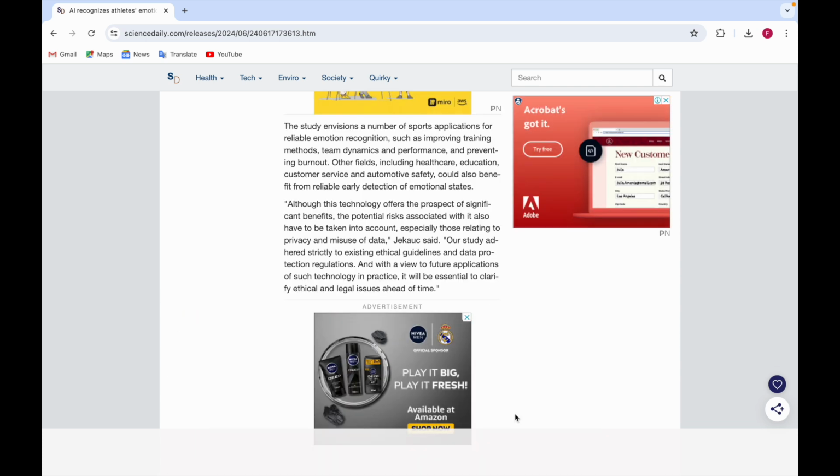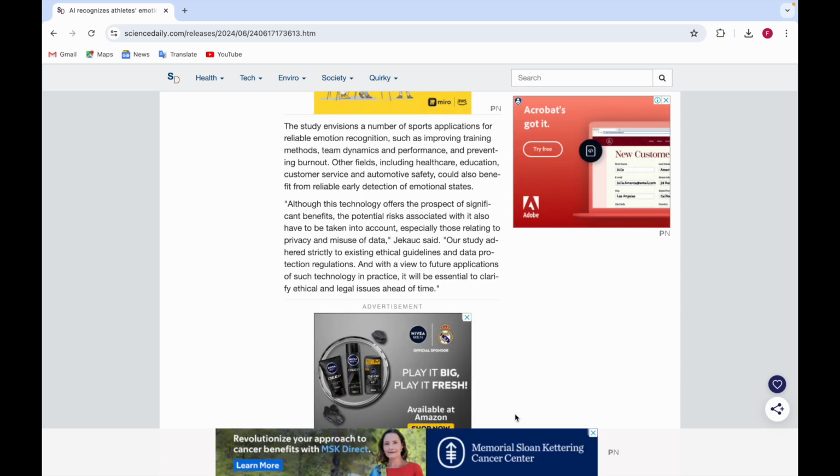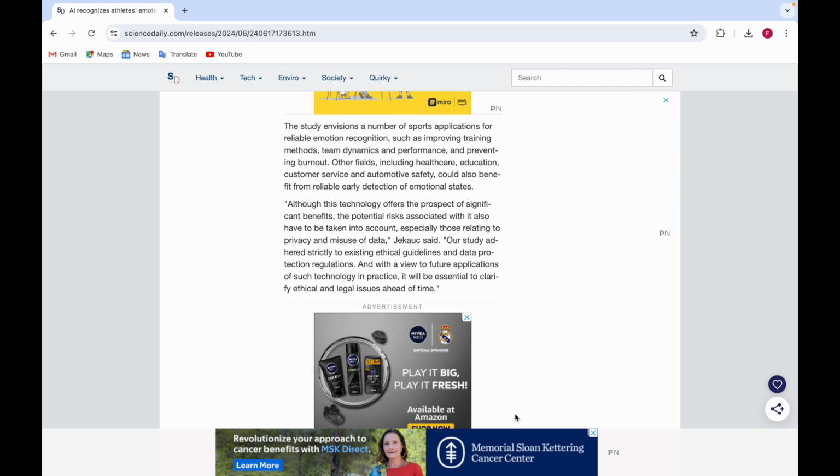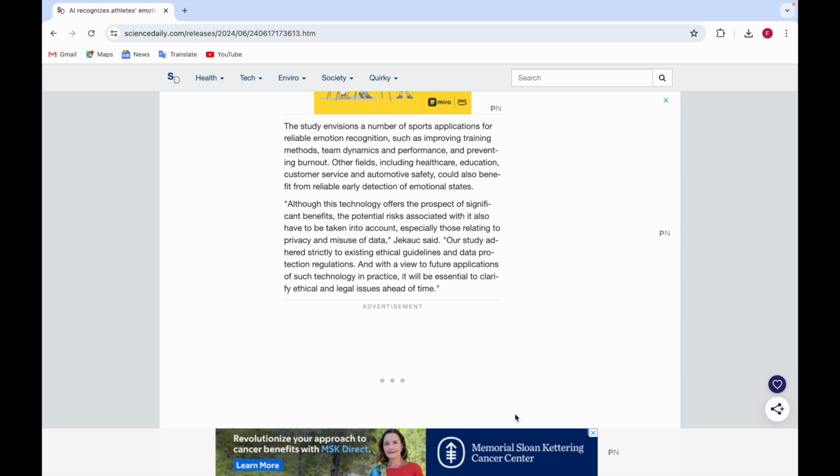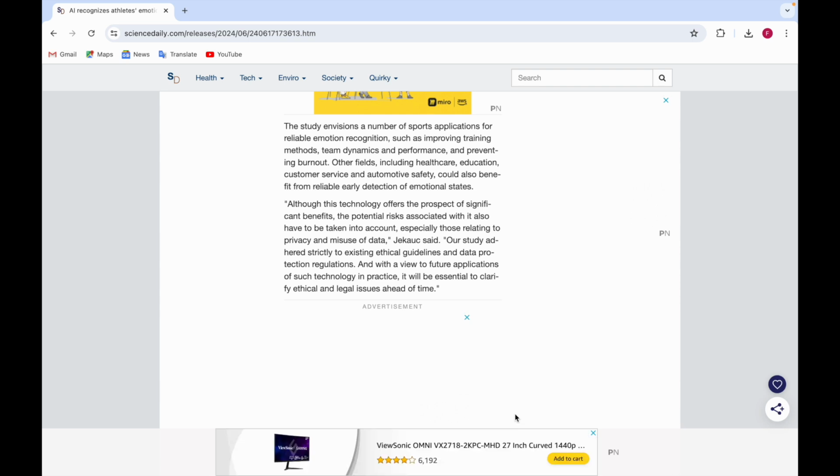Also, this emotion recognition model can be used in other fields, including healthcare, education, customer service, and automotive safety. They could also benefit from this early detection of emotional states. Means detecting the emotion and body language so that, instead of a person having burnout, they can prevent it.